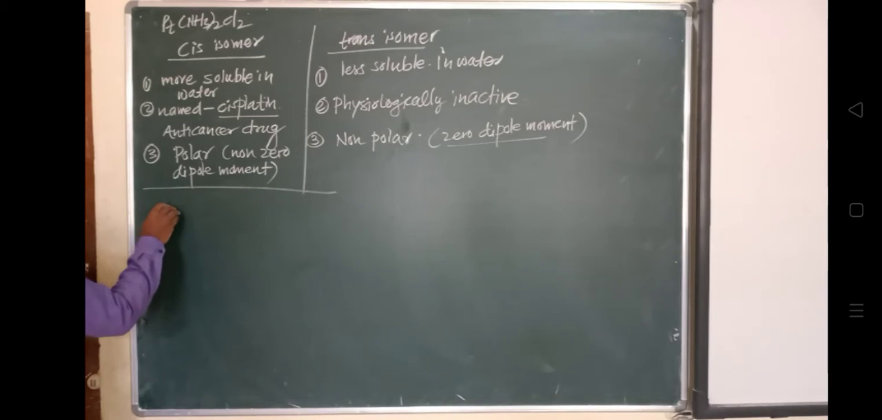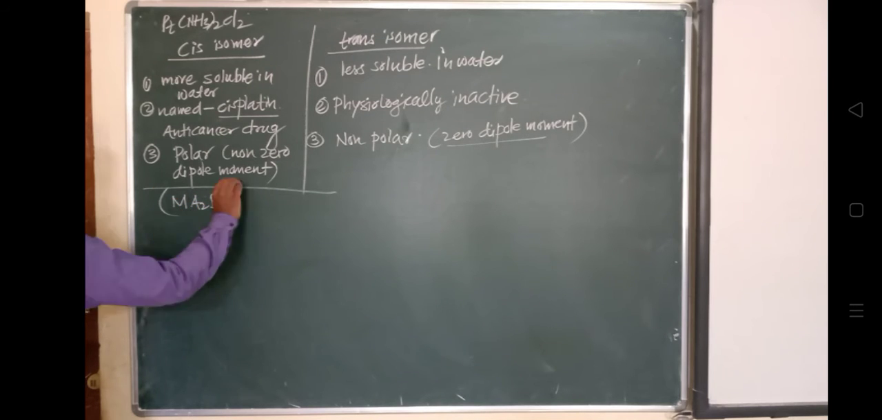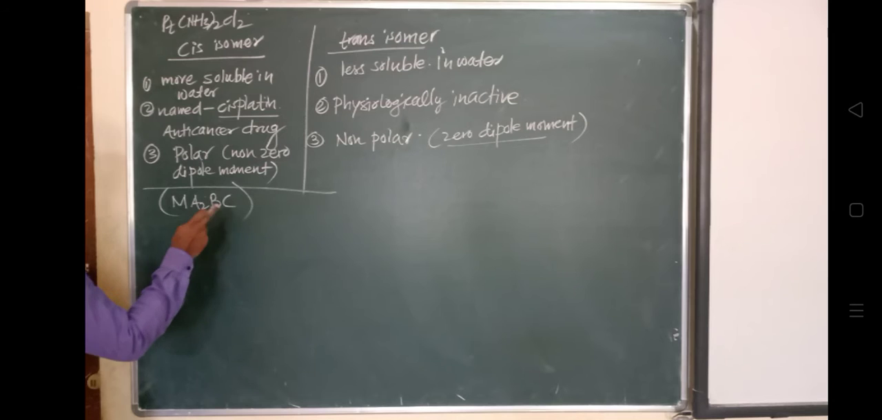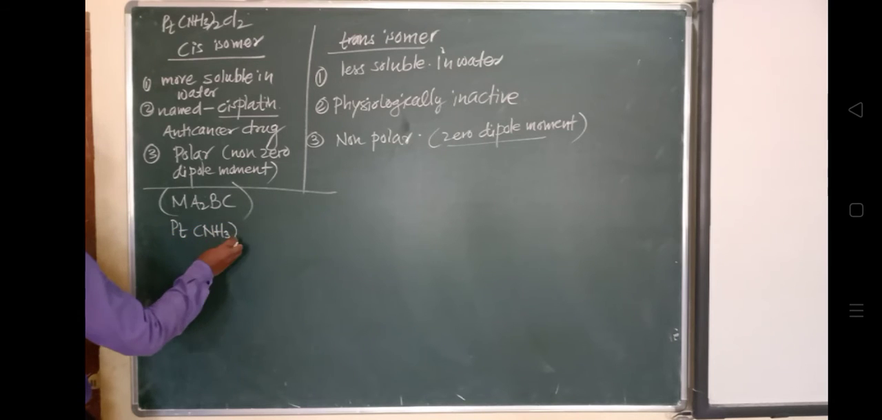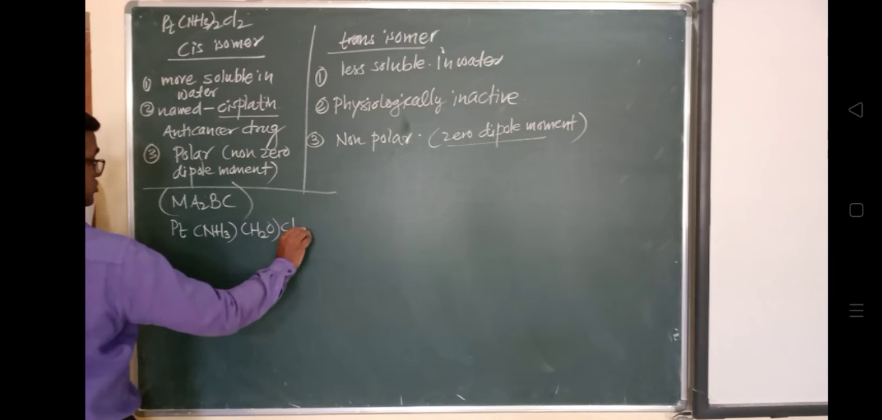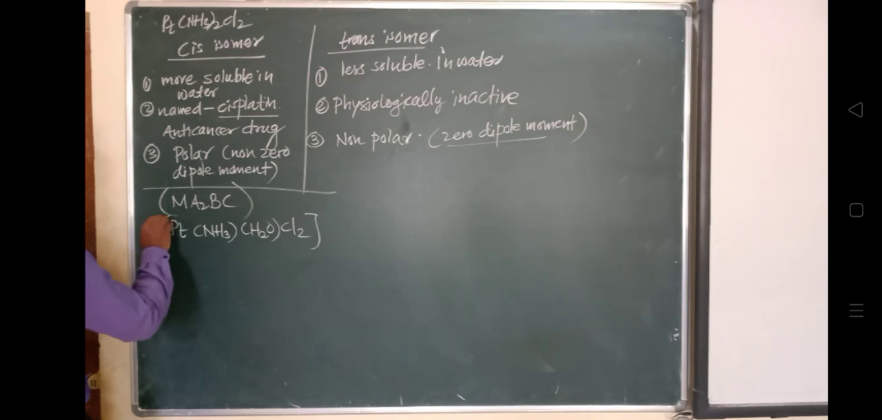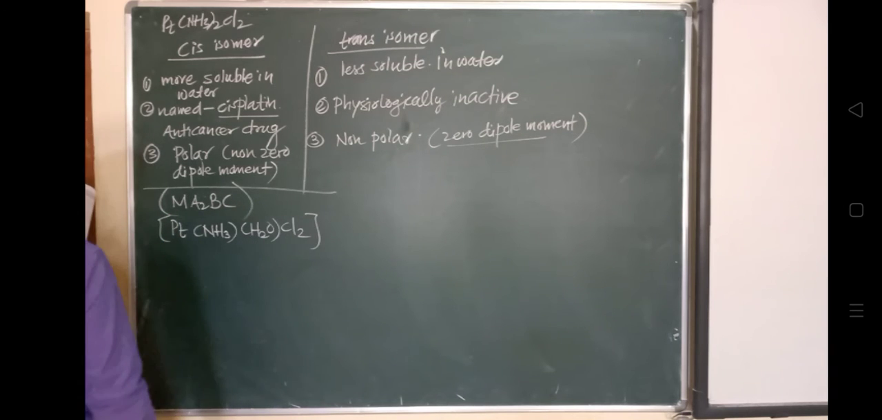We have written cis and trans isomers in square planar complexes, of the type MA2BC, where A, B, C are the ligands and M is the central metal ion. For example, platinum with NH3, H2O and Cl2. You can see Cl2 is A here, and B and C are these. So this is the compound of MA2BC type, square planar.